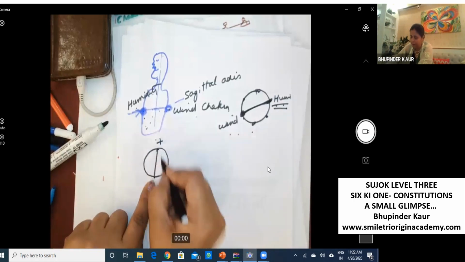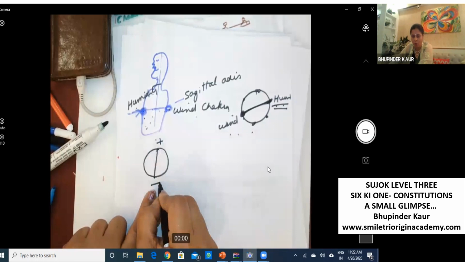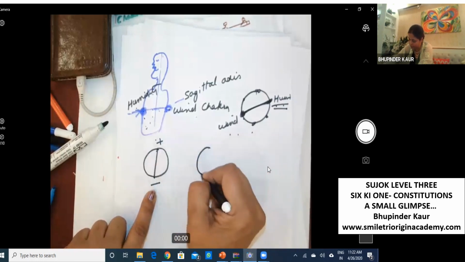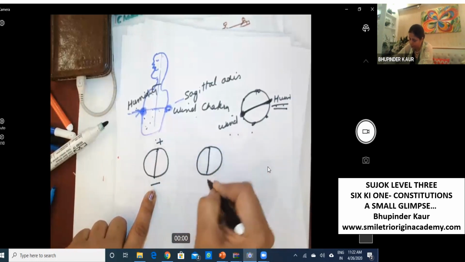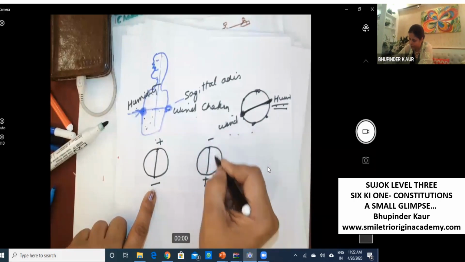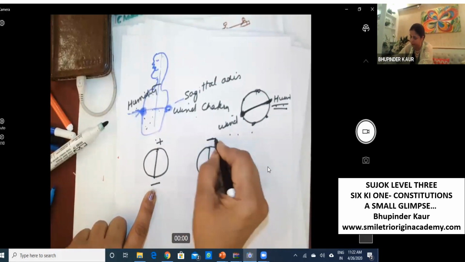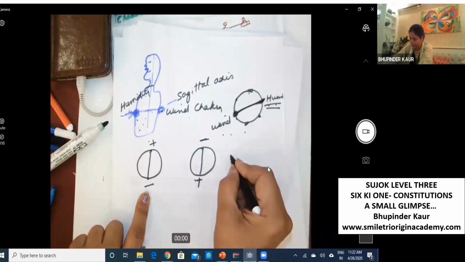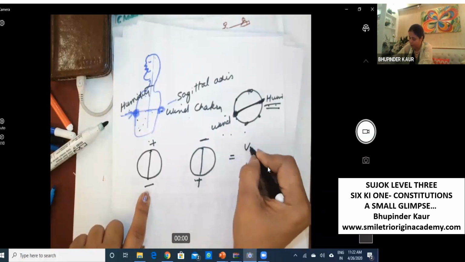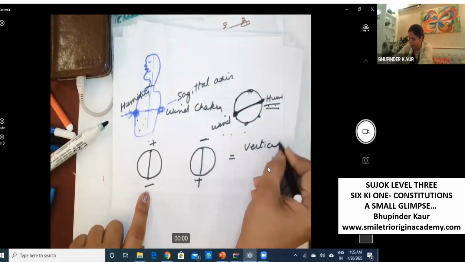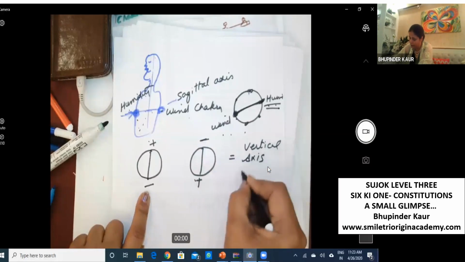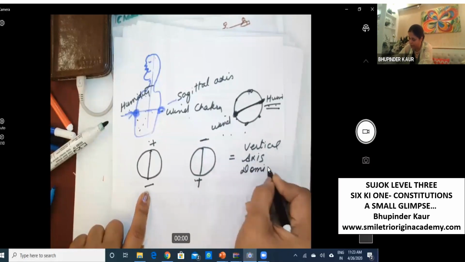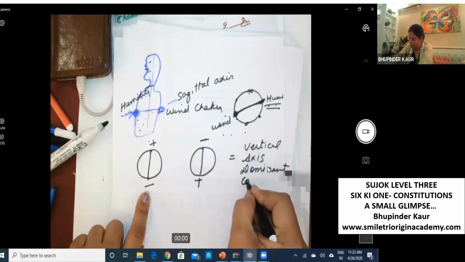Hotness can be plus, minus, or vice versa. Sorry, this will be plus and this is minus. This is called vertical axis dominant constitution.